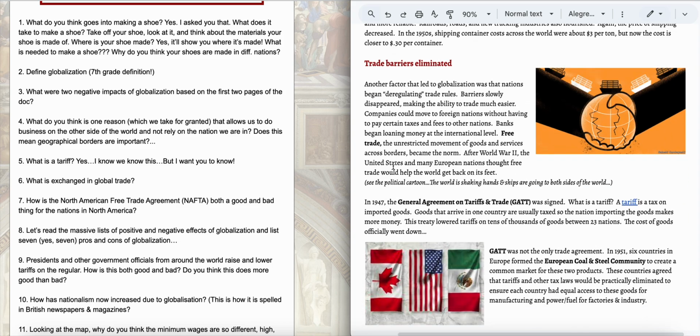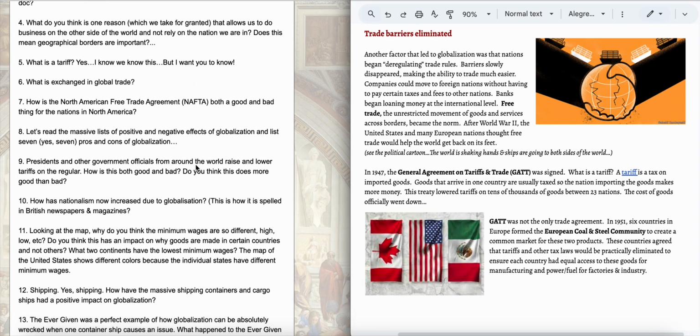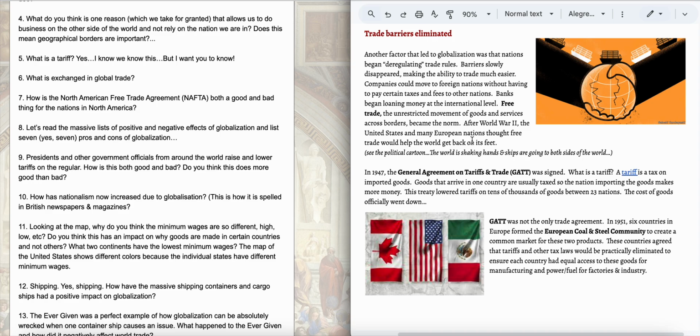Now, let me scroll down a little bit. When we looked at free trade and we looked at what a tariff was, remember, a tariff is a tax on imported goods. Right now, we're seeing a lot of tariff wars going on between the United States and other countries. And what that does is that raises the price of goods that are foreign coming into the United States. But the companies don't pay that bill. We pay it. So when there's a 25% tariff on Chinese goods, that means if you buy something for $1, it's $1.25, and you're the one who's buying it, so you're the one who's absorbing that tariff, which is unfortunate.